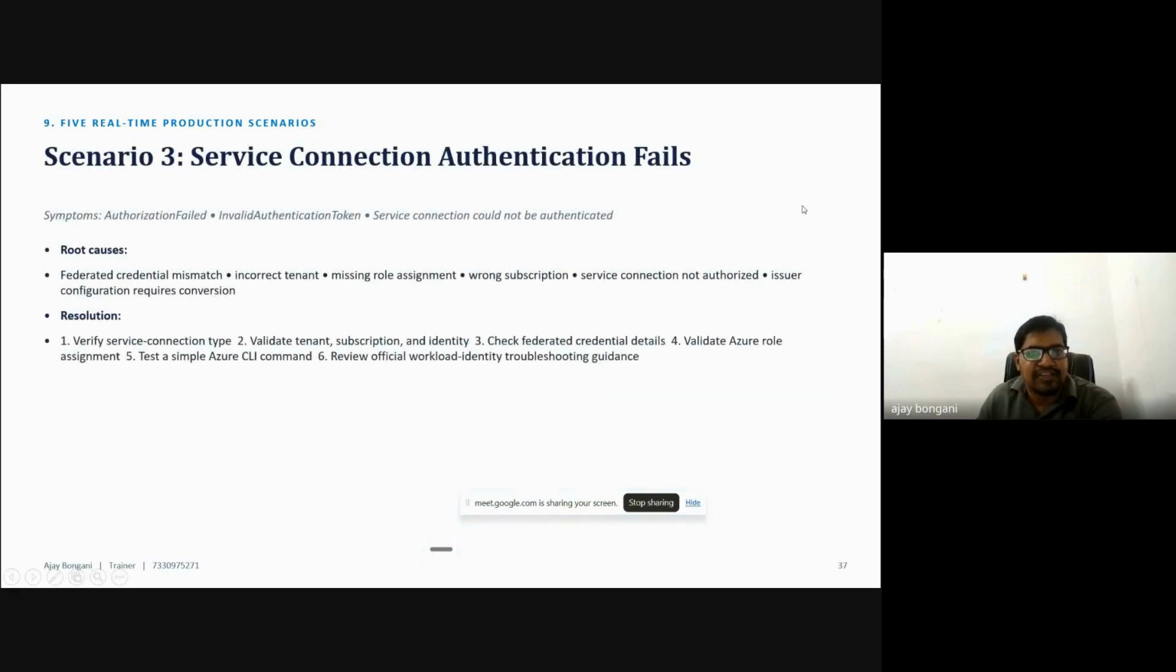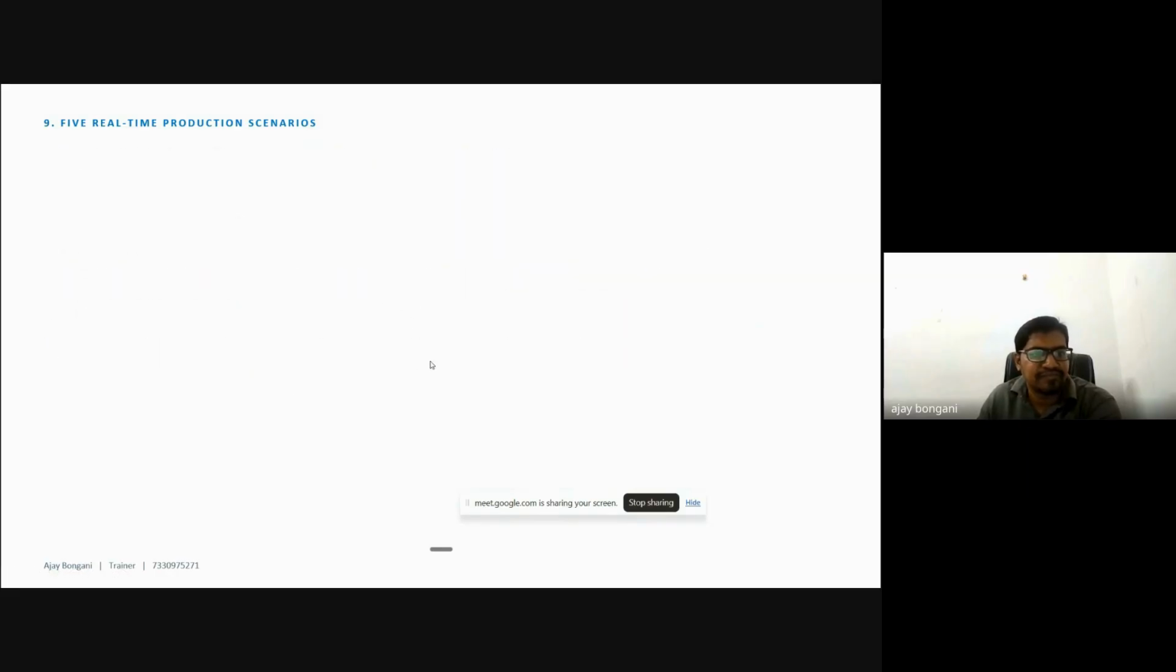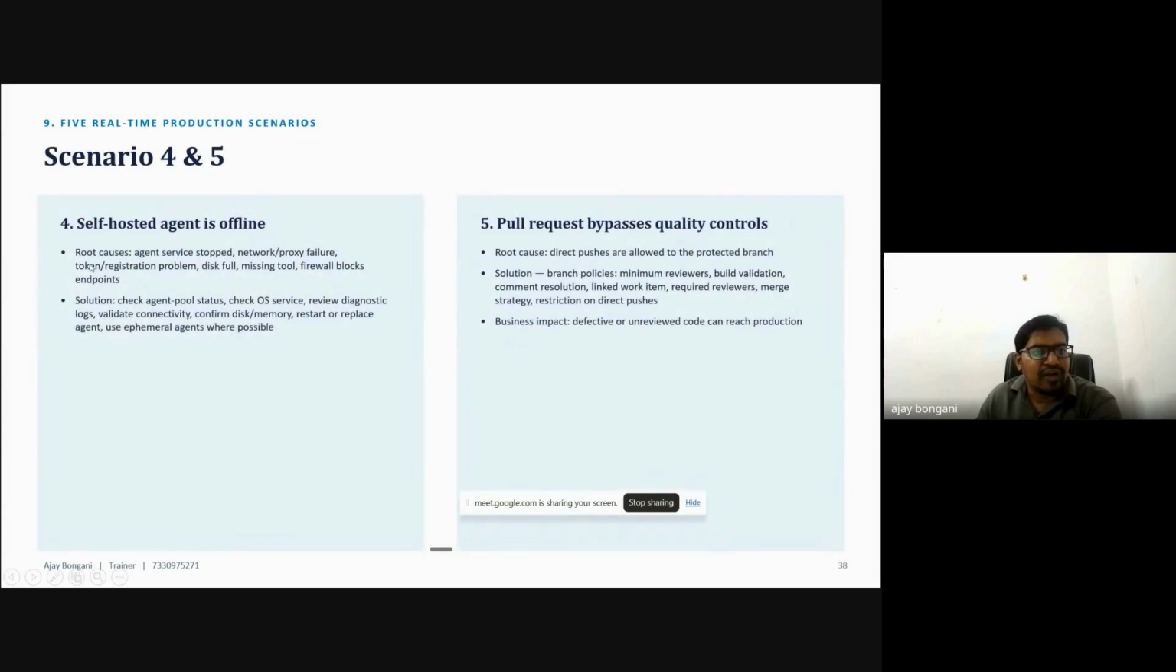Okay, this is another scenario. Service connection authentication fails. What are the root causes, and what is the solution? This is a 400 error. Another scenario: a self-hosted agent is offline, and the person deploys to it, but it is not able to deploy because it is offline. When it is online, only then will the deployment work.